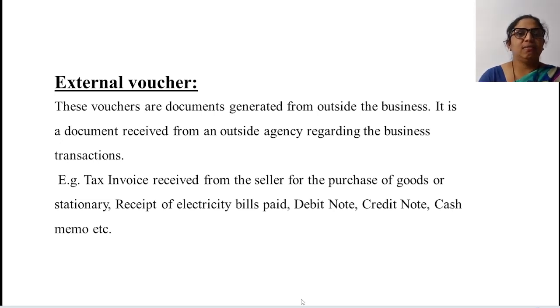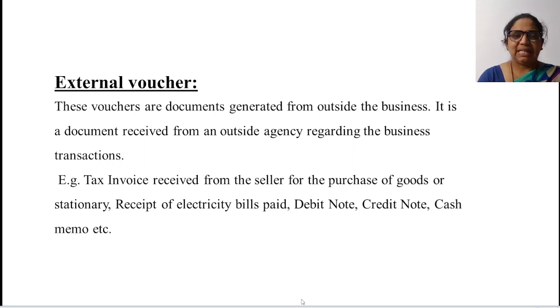These external vouchers are the documents which you get from outside of the business. It is a document which is received from an outside agency regarding the business transactions. If any business transaction takes place and you get a receipt as proof of the transaction from outside of the business, from any of the agencies, that is said to be an external voucher.